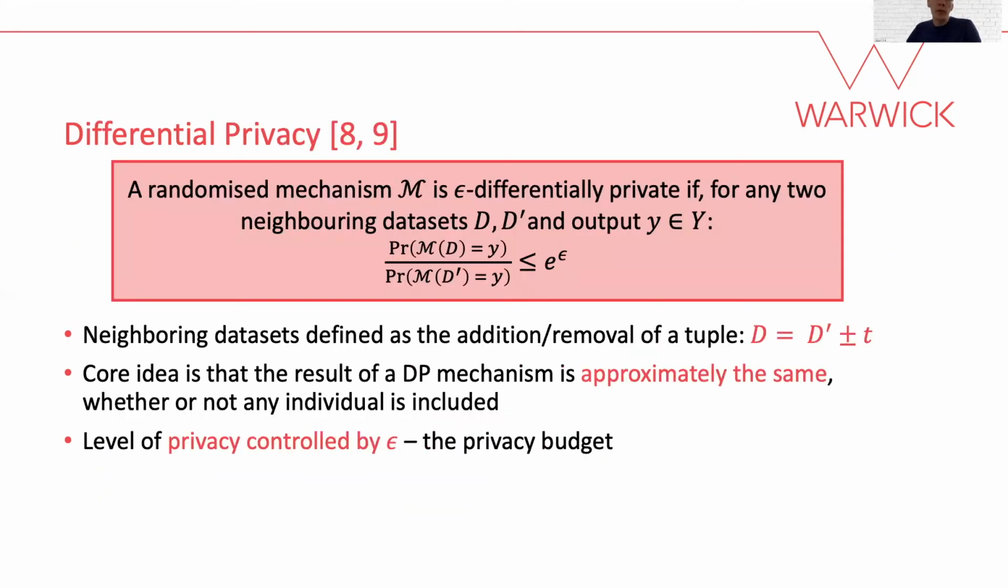Before outlining our problem, let us briefly summarize differential privacy and some important properties. Its definition is shown here, and the core idea is that the result of a differentially private mechanism is approximately the same regardless of whether any one person is included. For example, if we took the mean height of everybody watching this video, the published result should be pretty similar if my height is included or not. The level of privacy is controlled by the parameter epsilon, with smaller epsilon values equating to higher privacy.